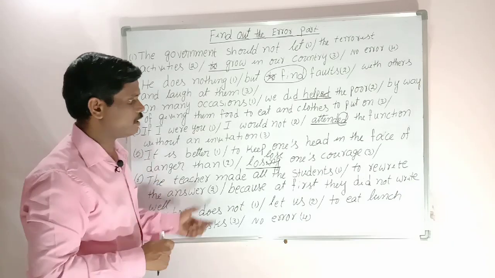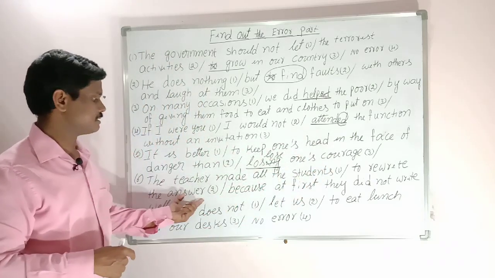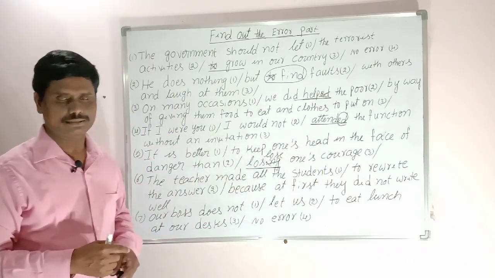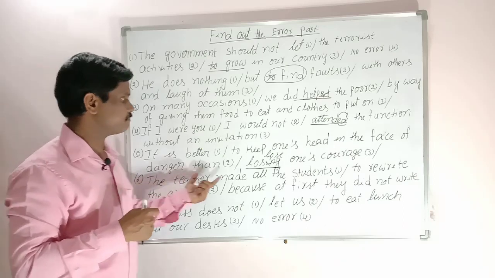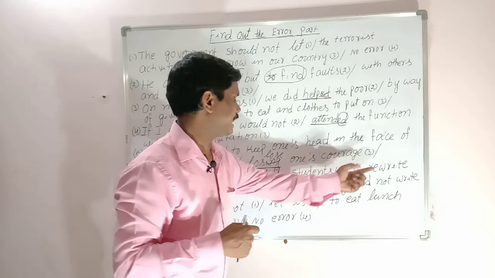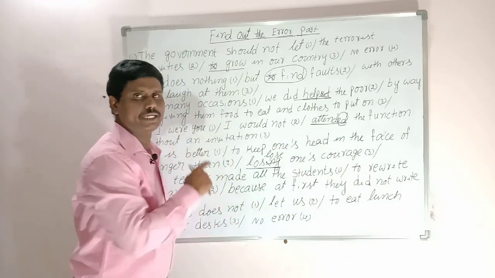The teacher made all the students to rewrite the answer because at first they did not write well. The teacher made all the students, part 1, to write. Here look at make, made, made.